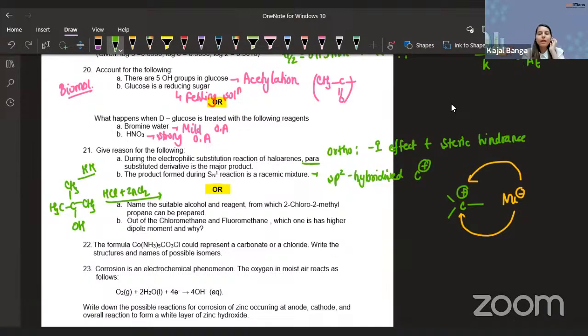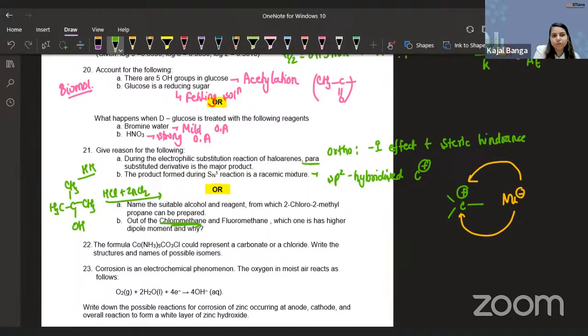Definitely. Now, out of chloromethane and chloromethane, which one has a higher dipole moment? So guys, we know we have an exception over here. Chloromethane is the one which has a higher dipole moment, because mu is equal to Q into D. So yes, polarity will be greater in the case of chloromethane, but the distance, the bond length, is also something that we have to account for. That is why chloromethane has the higher dipole moment. Simple. Okay. Let's go to the 22nd.